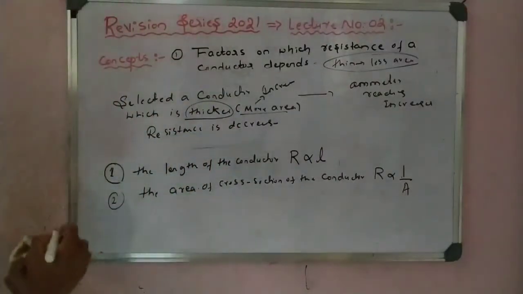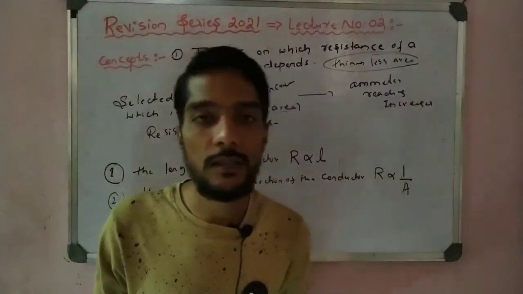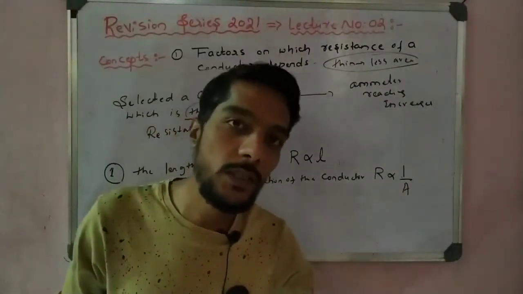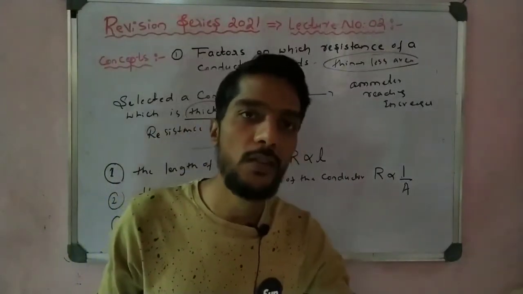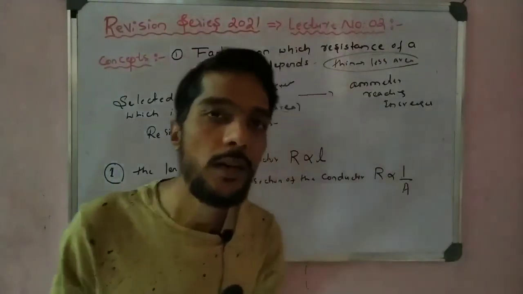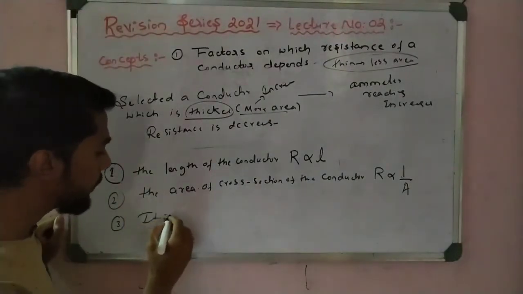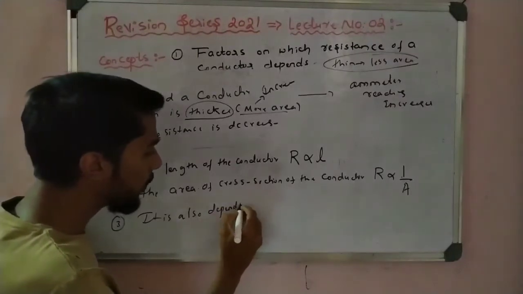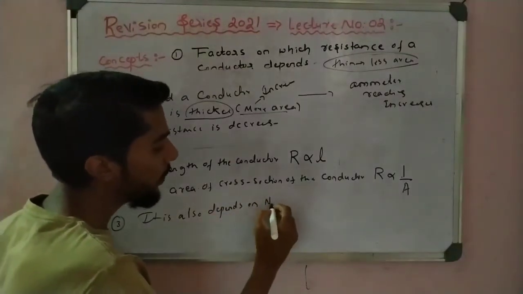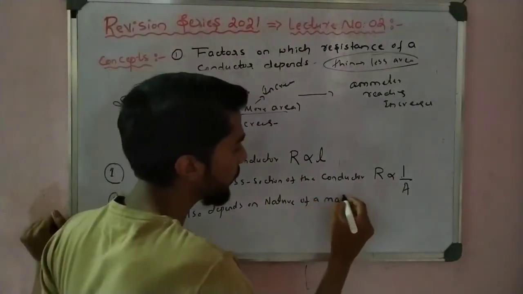Some factors are also there. See here, copper has a different resistance, silver has a different resistance, then aluminum has a different resistance. So for a different nature, there is a different resistance. So we say that it also depends on the nature of a material.